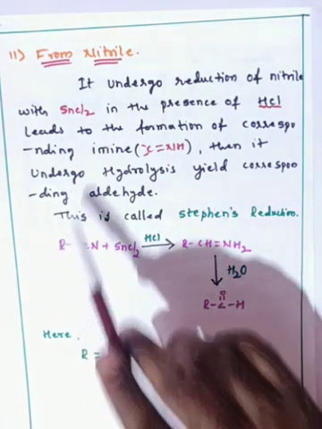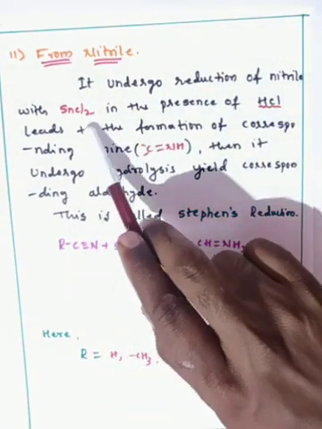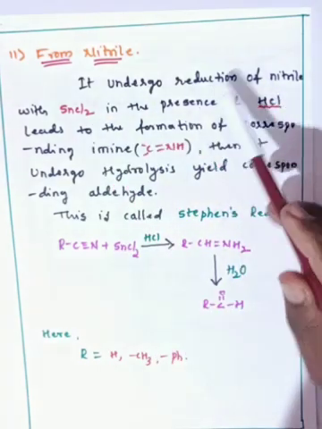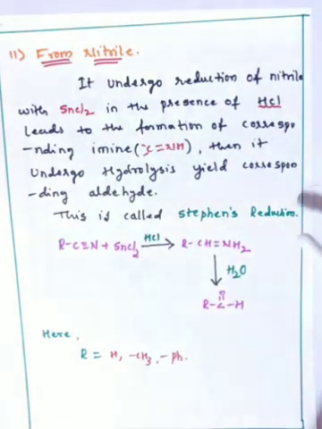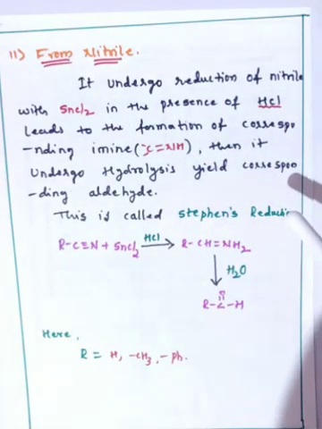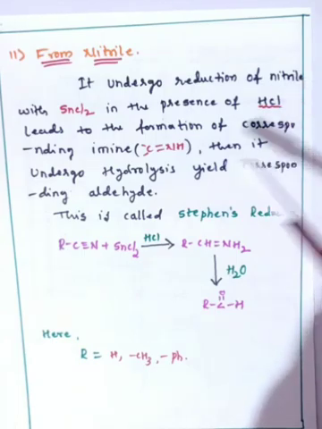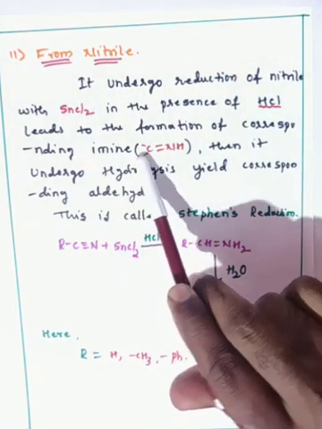So here reduction of nitrile groups takes place by stannous chloride in the presence of HCl. Here SnCl2 acts as a reducing agent. Then it leads to the formation of the corresponding imine.